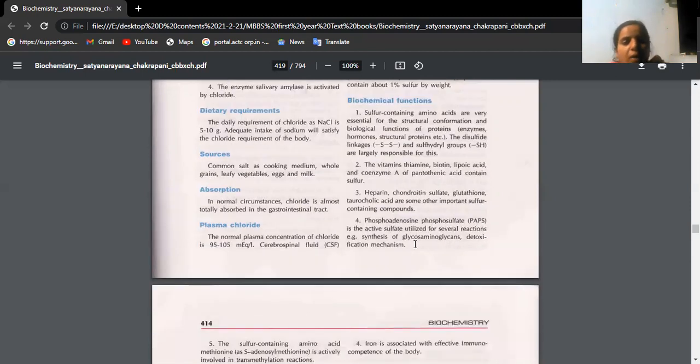PAPS, phosphoadenosine phosphosulfate, is the active sulfate utilized for several reactions. So wherever sulfur is involved, generally PAPS will be donating this sulfur atom. Like we need one carbon compounds, what do we have? SAM, no? Similarly, for the donation of sulfur, we need PAPS.